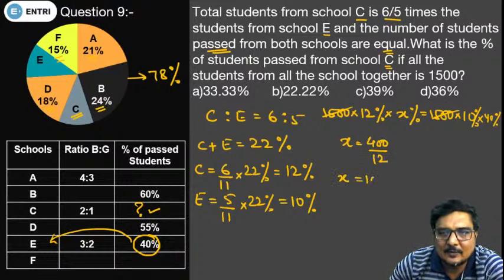This comes out to be 100 upon 3, so X comes out to be 33.33%.